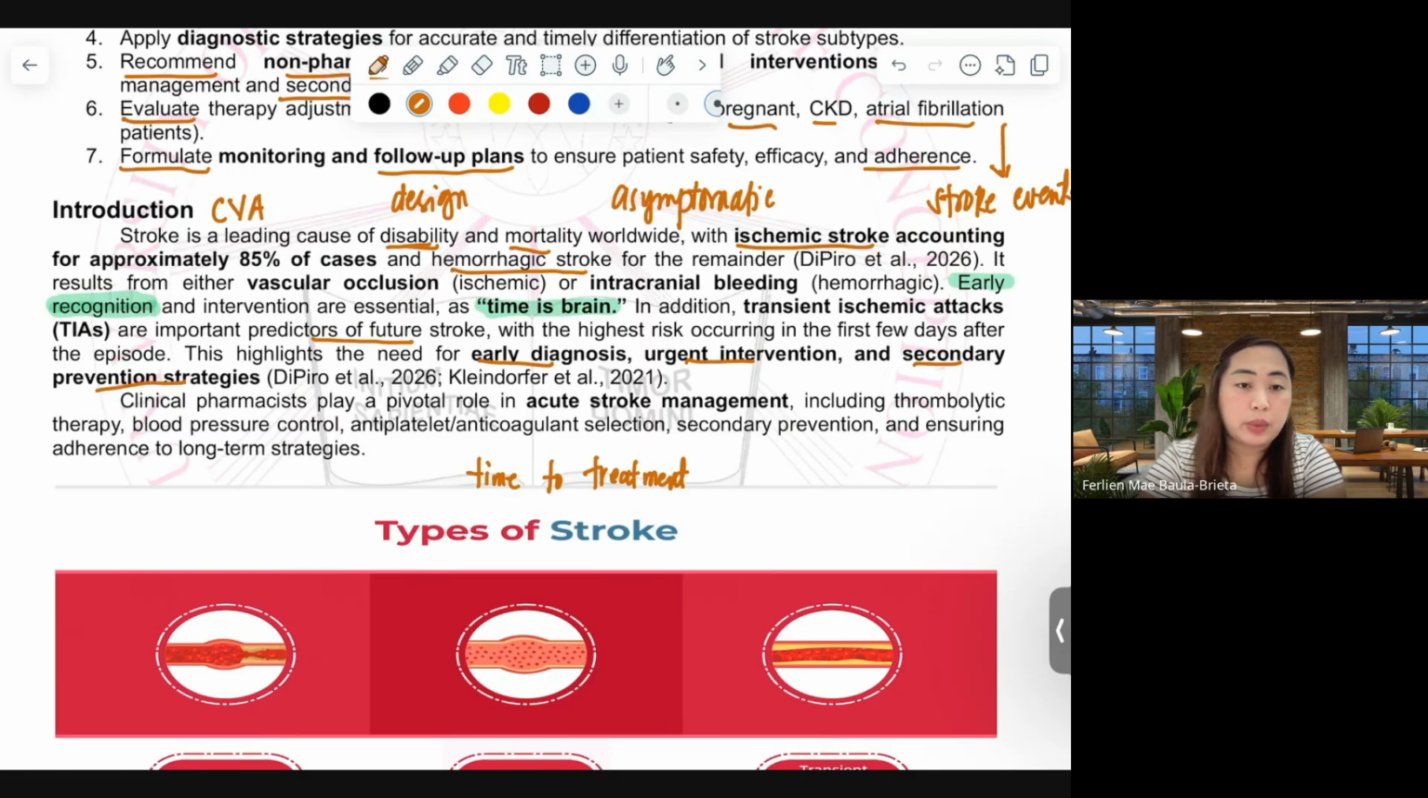This stroke management includes thrombolytic therapy and blood pressure control. We have also antiplatelet and anticoagulant selections that are part of the medications given to the patients and are used long term so that their mortality rate for strokes will decrease.